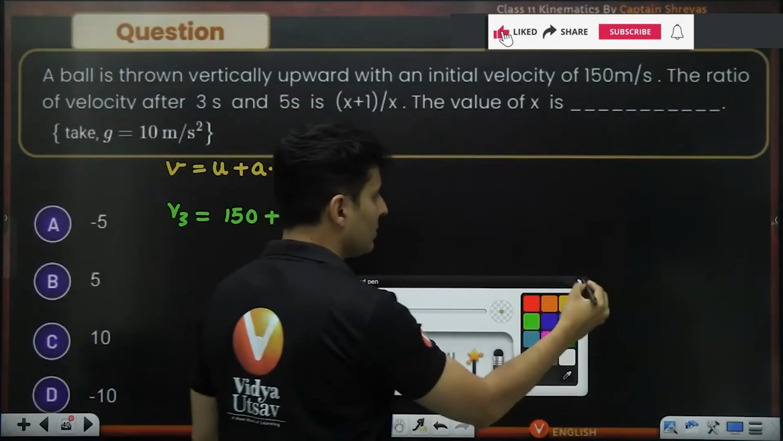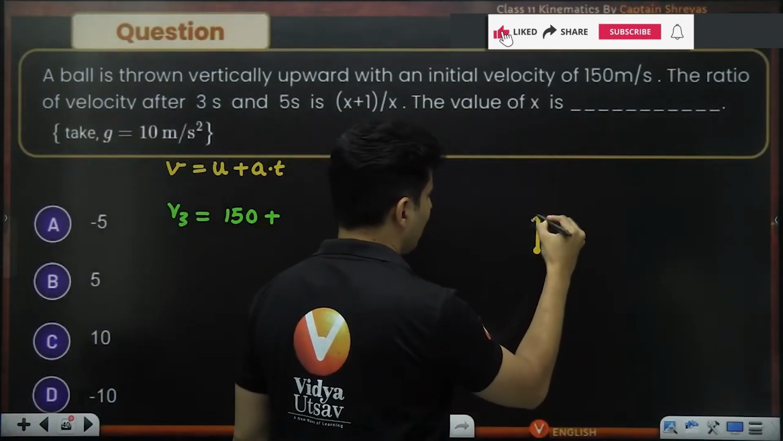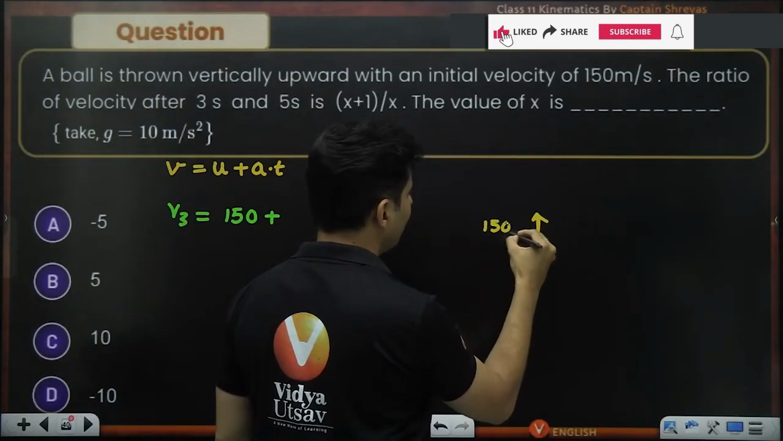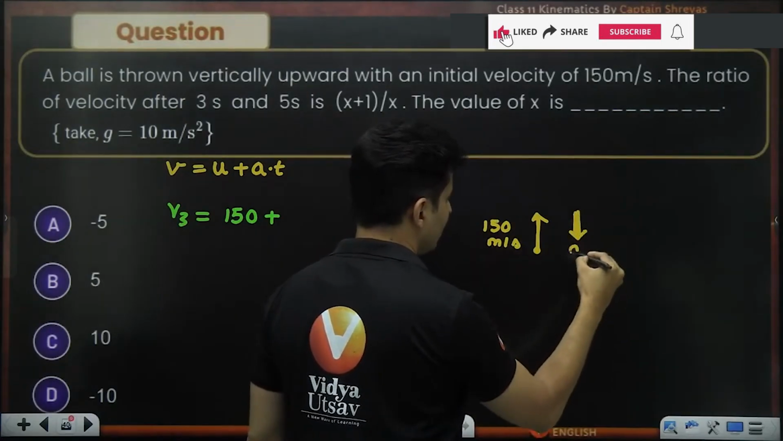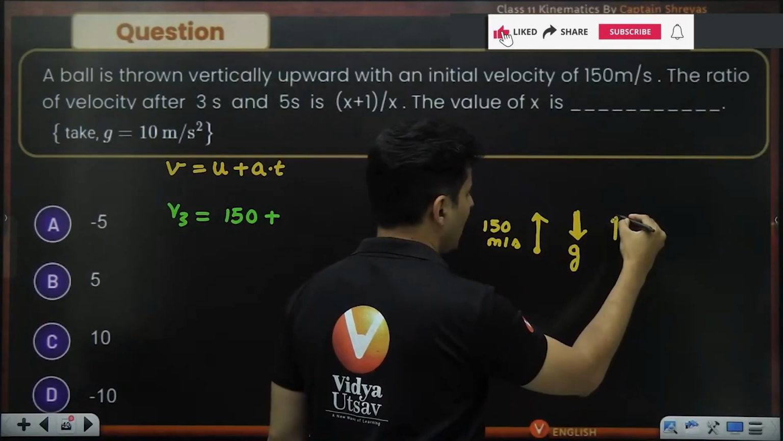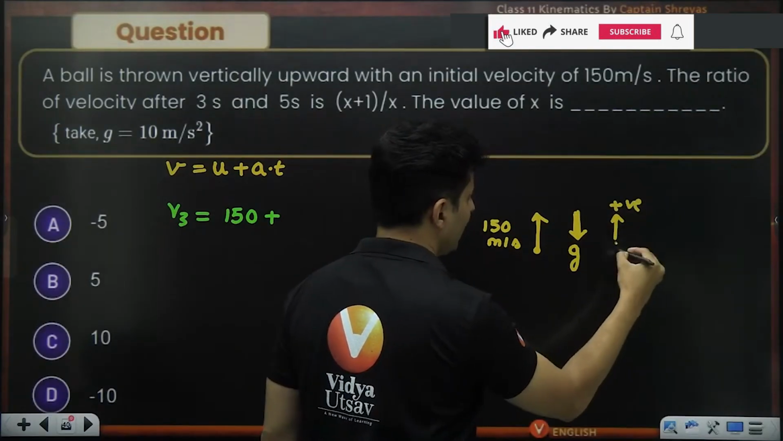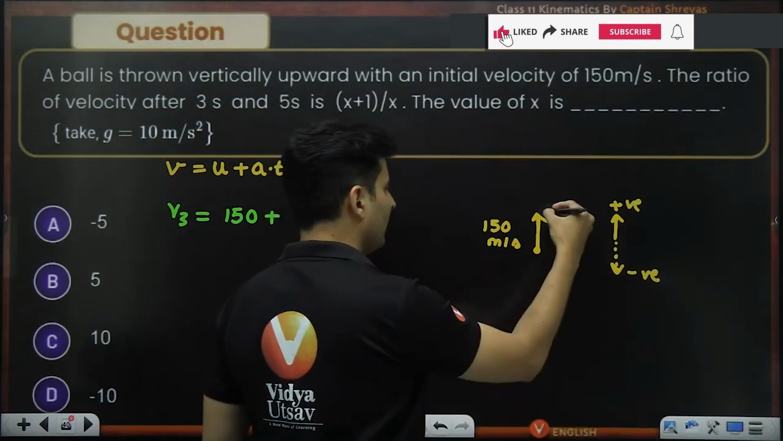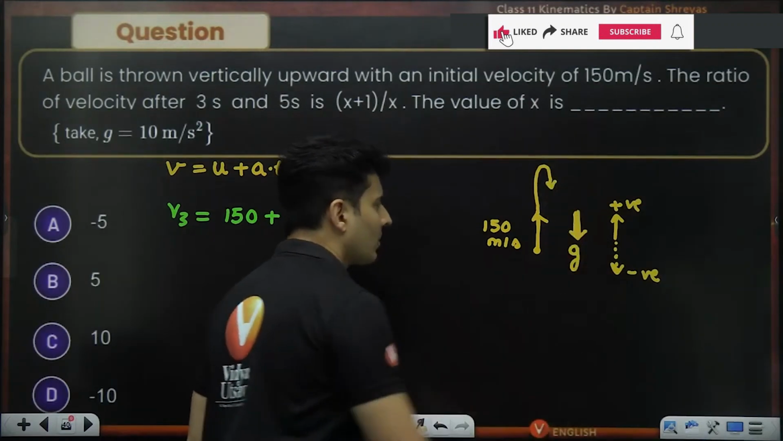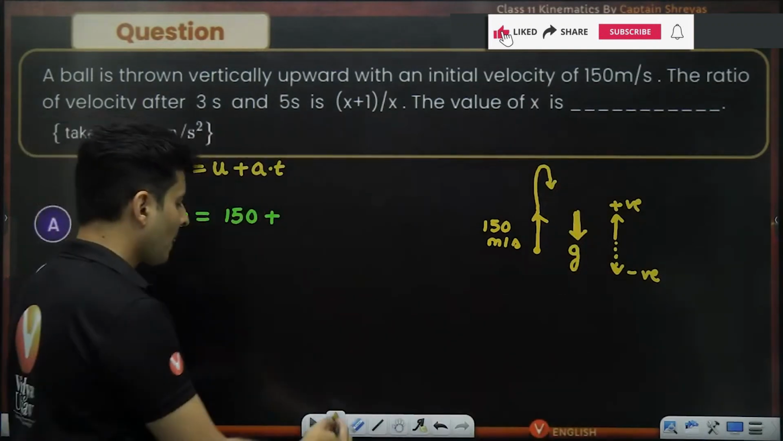Acceleration, now please visualize this. My velocity is 150 meters per second. Acceleration is downwards. I can take upward direction as positive. Naturally, downwards will be negative. So the ball will go up like this, maybe. That is how the ball is going up and down.